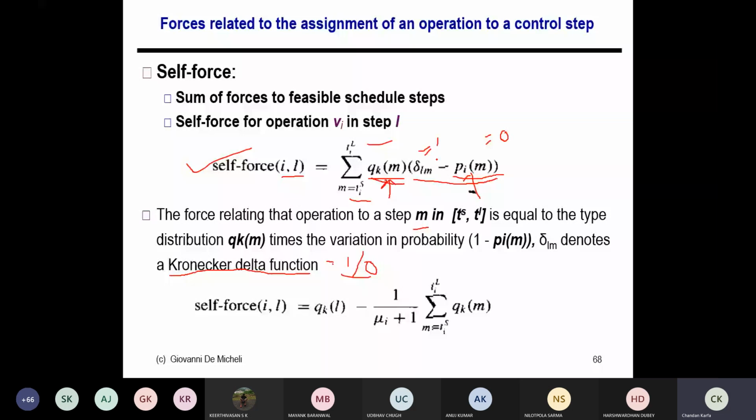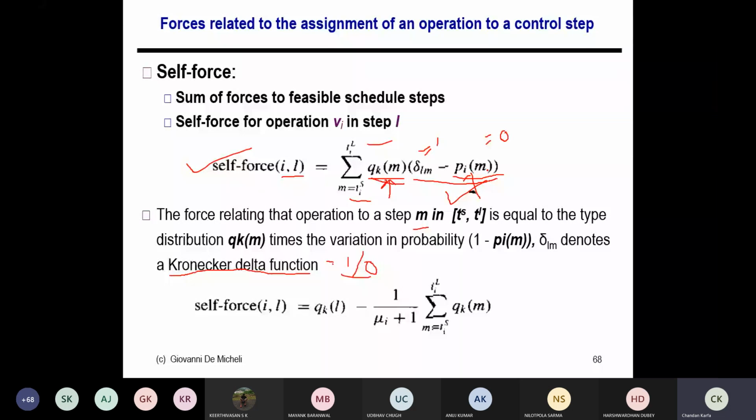For the rest of the timestamps it is a decrease in probability, because this will become 0 in those timestamps. Earlier I considered for all timestamps between TS and TL the value P_im, that is 1 by 3 or 1 by 2, something like this. But if I schedule in timestamp m, it will become 1 in that timestamp. Earlier I considered 1 by 3, now I am considering 1, so it is an increase in the probability.